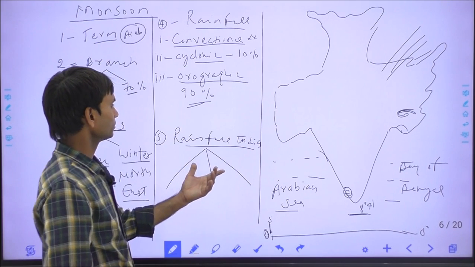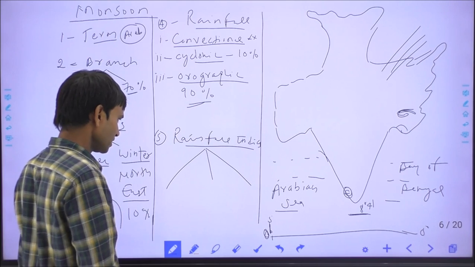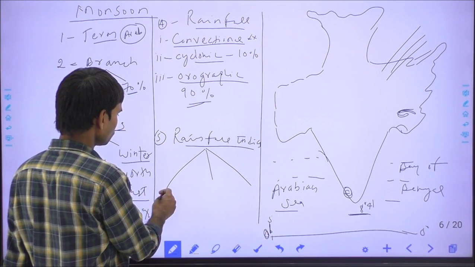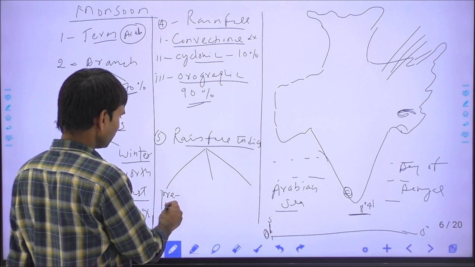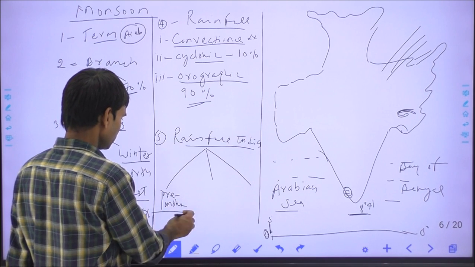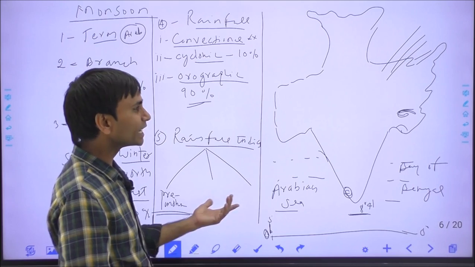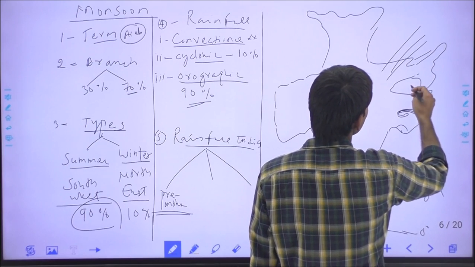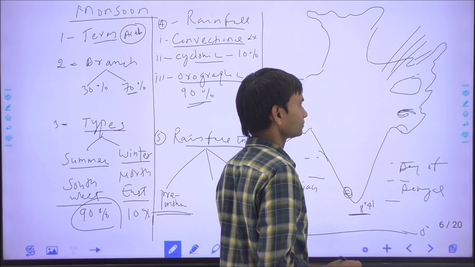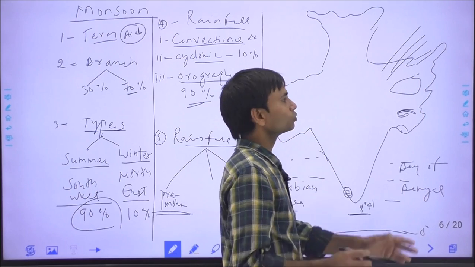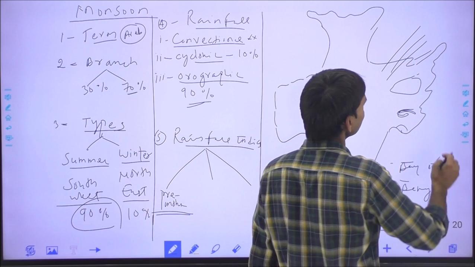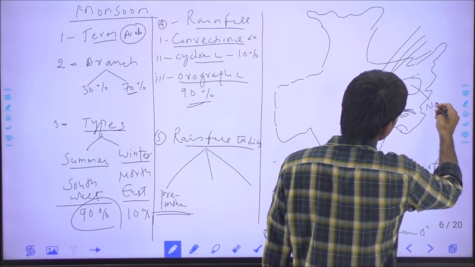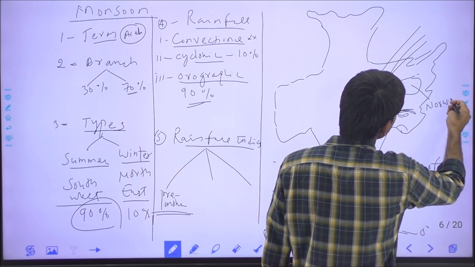And what is the pattern of rainfall in India? There are three patterns of rainfall in India. One is the pre-monsoon rain, and there are some local names for the pre-monsoon rain. In the Assam region, the pre-monsoon rain is very harmful to the tea and coffee plantations. That is why it is called the nor'wester. Important information: the nor'wester is a